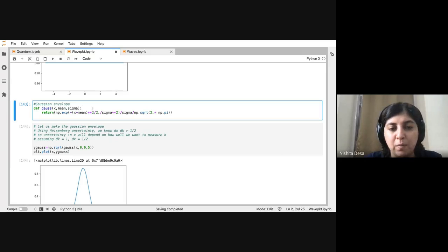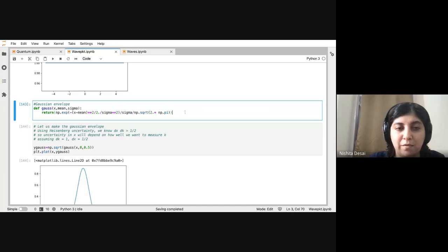Okay, so this is what we want to simulate. First of all, I'm going to do a very simple job where we are going to use what we already know to try and just visualize, and then we are going to construct a realistic wave packet. Okay, so I'm just going to define this Gaussian function with user given mean and sigma, and so basically it just returns the normalized Gaussian function.